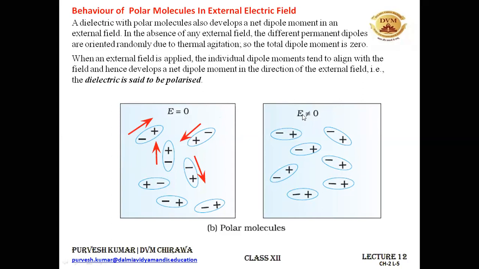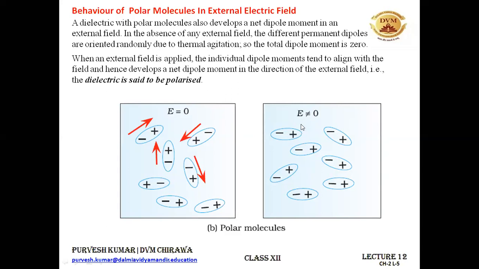But now when you place them in some external electric field, when E is not equal to 0, there is reorientation of these molecules in such a way that their negative centers will be towards the positive side of the electric field and their positive centers will be towards the negative side of the electric field. Because of that, they will develop a net dipole moment in the direction of the electric field, and then they will be a linear isotropic dielectric.